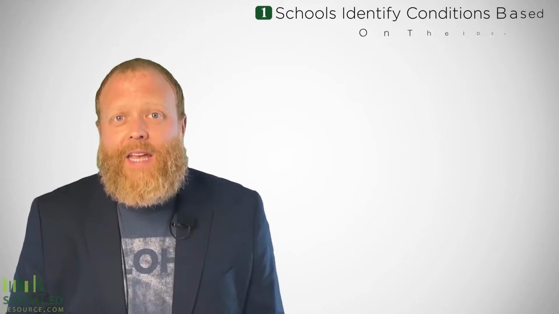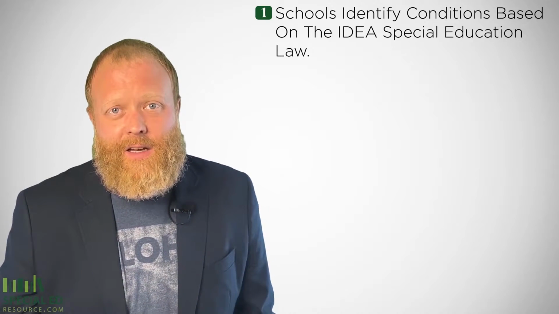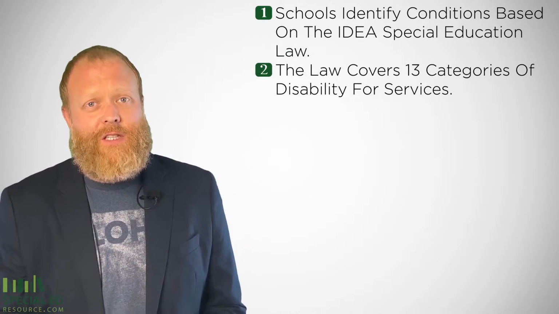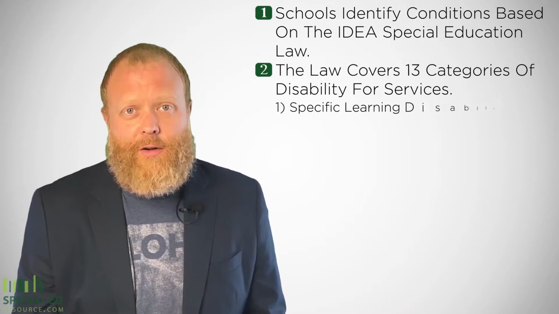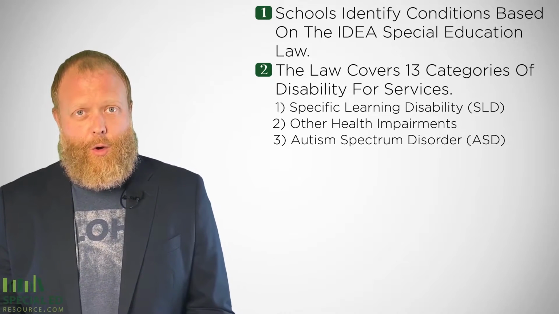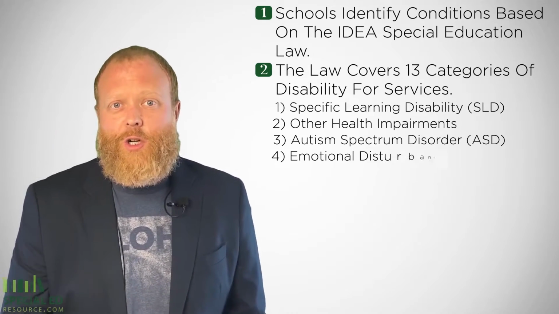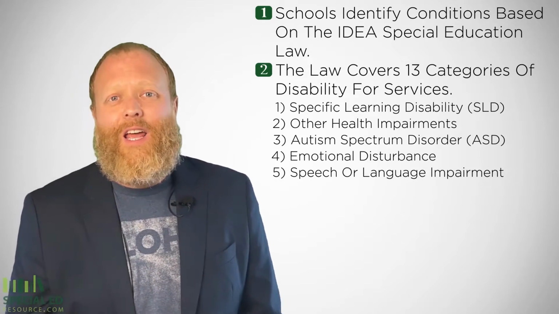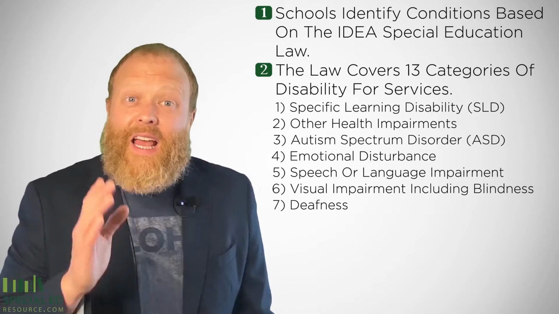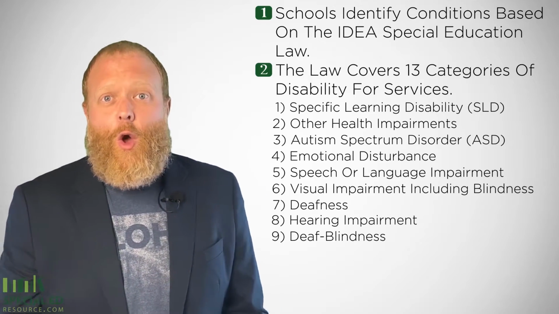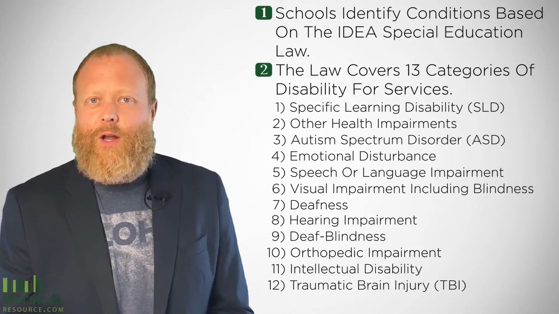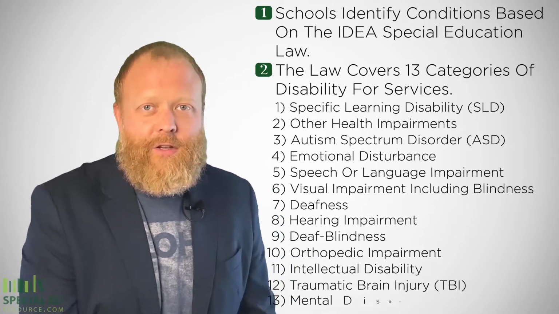Schools identify conditions based on the IDEA special education law. The law covers 13 categories of disability for services: specific learning disability, other health impairments, autism spectrum disorder or ASD, emotional disturbance, speech or language impairment, visual impairment including blindness, deafness, hearing impairment, deaf-blindness, orthopedic impairment, intellectual disability, traumatic brain injury or TBI, and multiple disabilities.